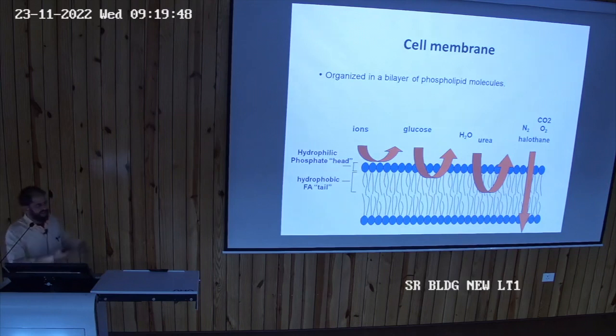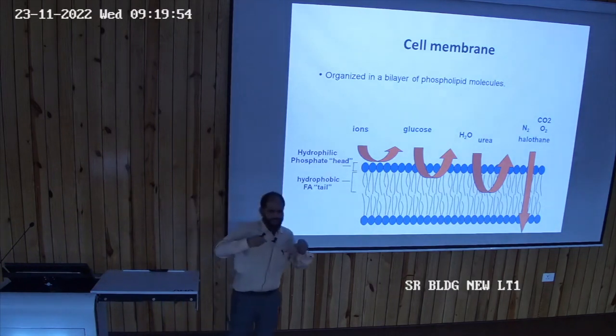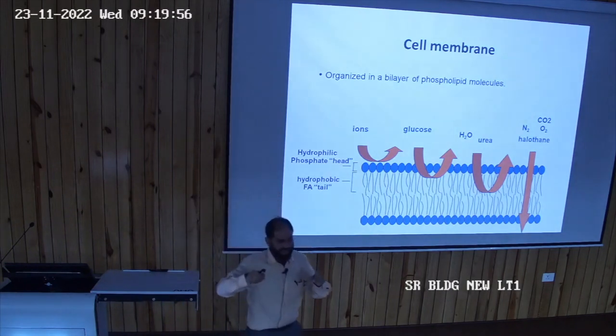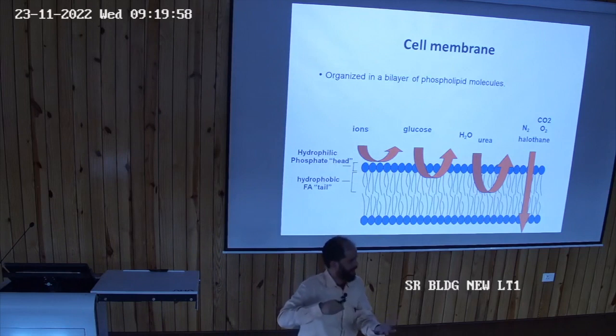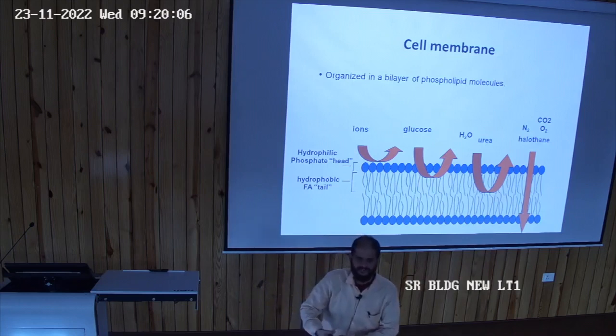These fatty acid tails are lipid soluble. Suppose you put a drop of oil in a bucket filled with water, and then you put a second drop. They will merge with each other instantly, like that.